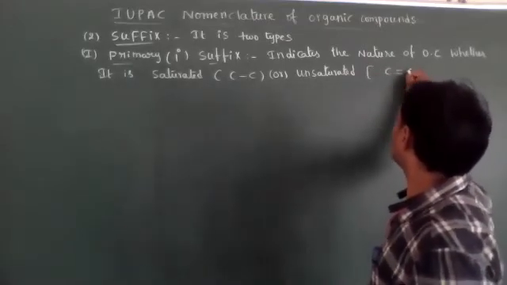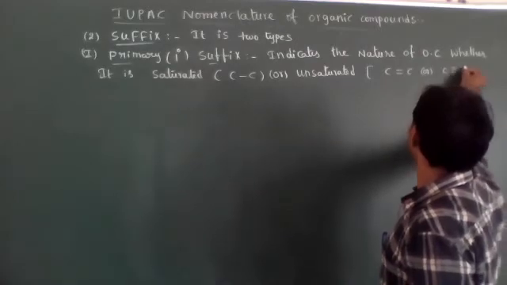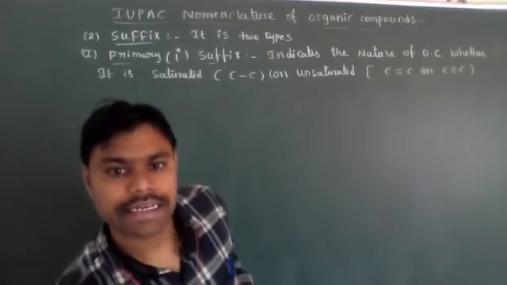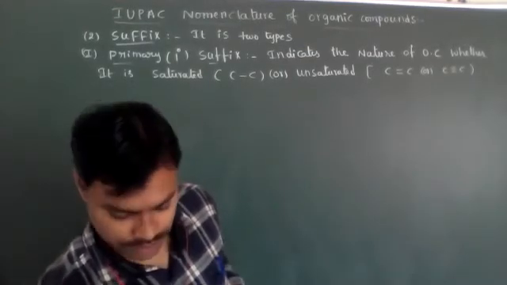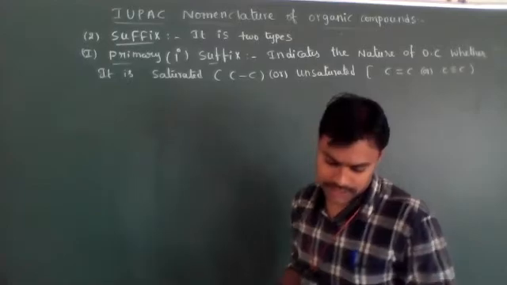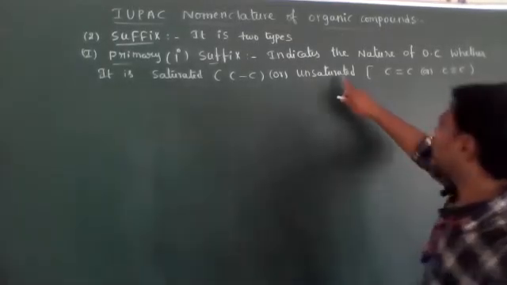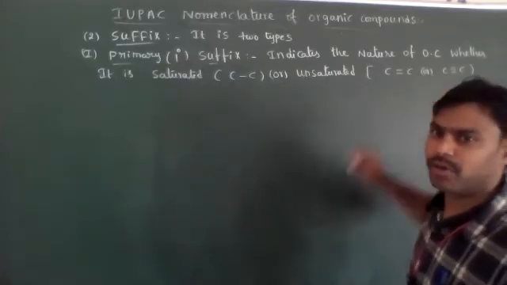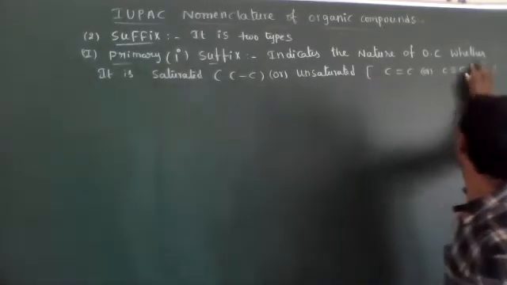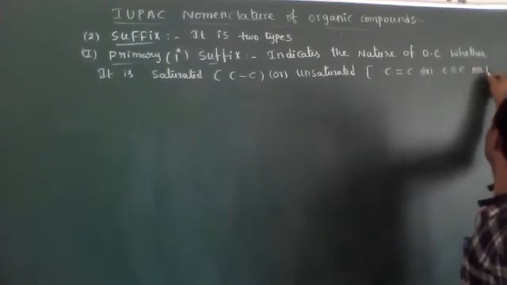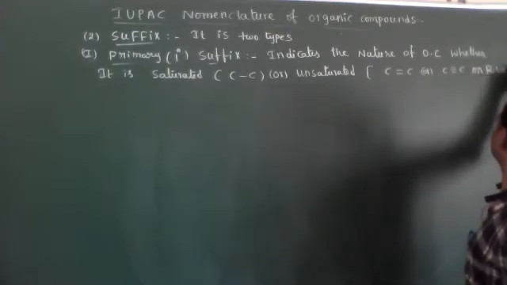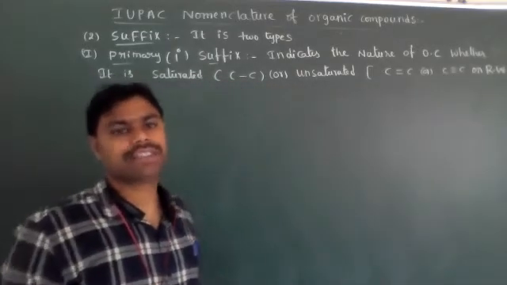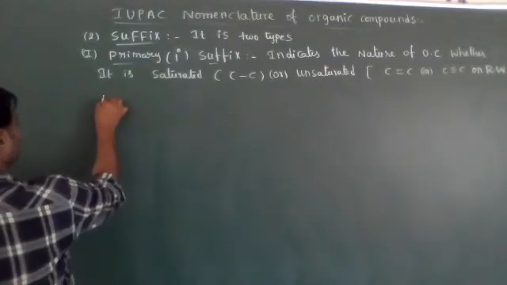Unsaturated means carbon and carbon having double or triple bonds. So that is indicated by the primary suffix. Carbon saturated or unsaturated means carbon and carbon having double bonds present on the root word. Present on a root word. Okay, if they have a saturated nature of the root word.